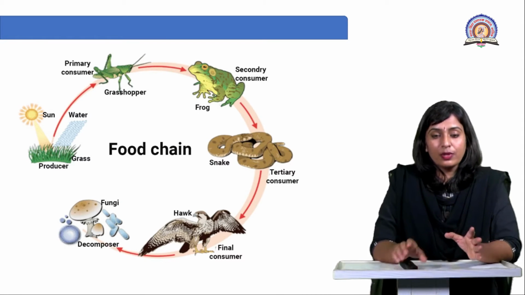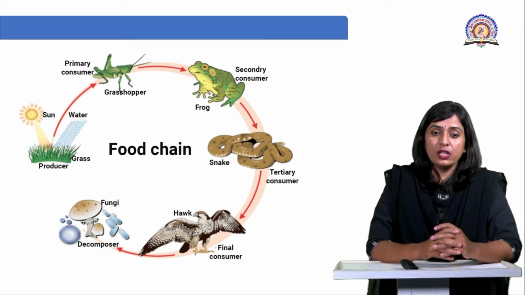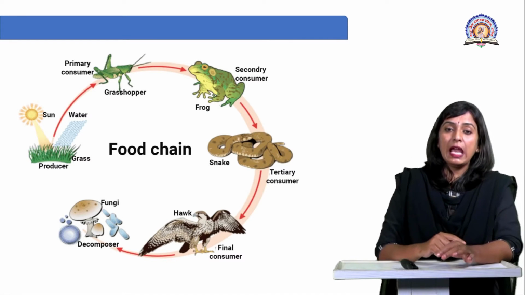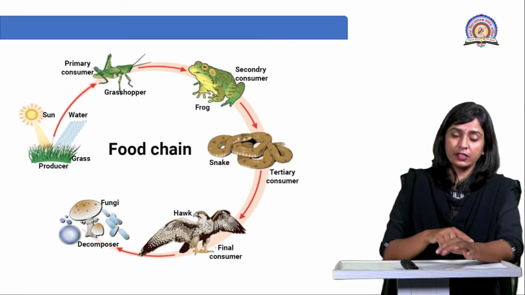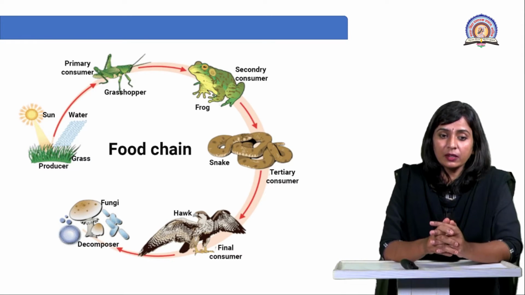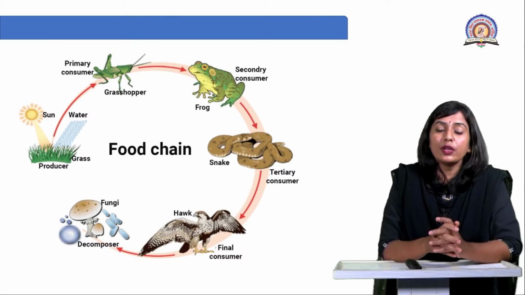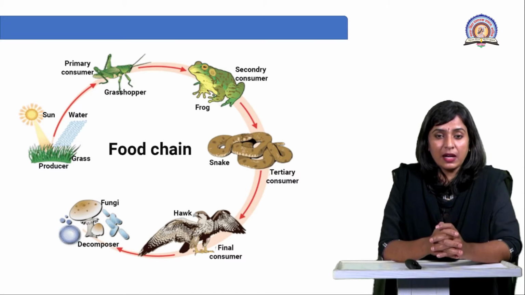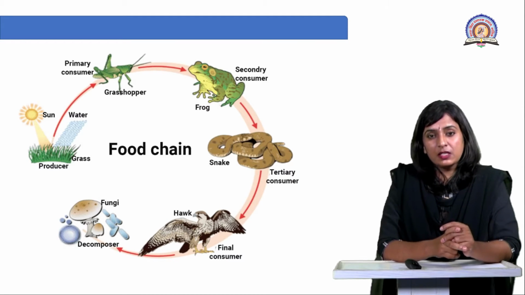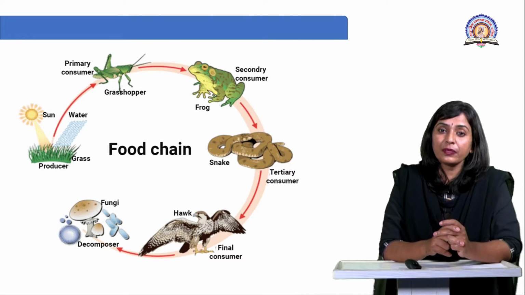Okay, so dear students, here is the food chain. Rather than saying food chain, what is it? It is actually the convergence cycle or the energy flow chart in the ecosystem, right? As we said, primary producers are there. What are they? They are nothing but the grasses, plants, right? And they used to synthesize organic matter through the process of photosynthesis in presence of sunlight and water and air as well as the soil, right?